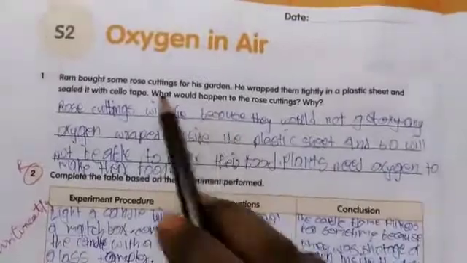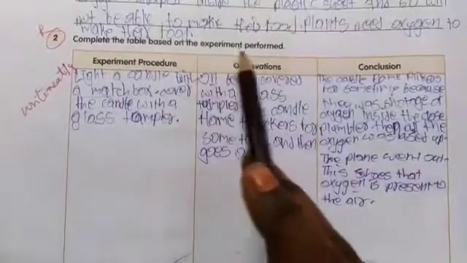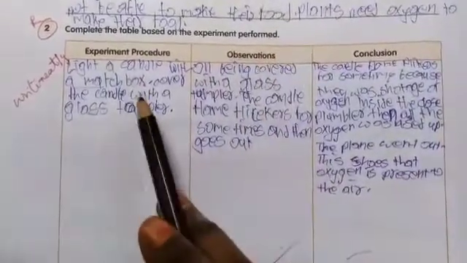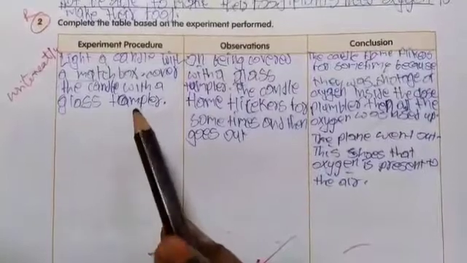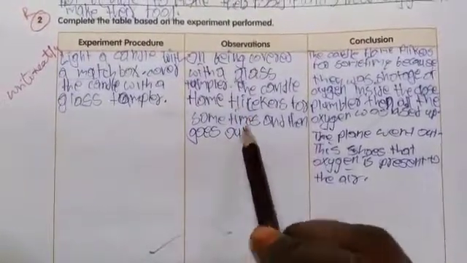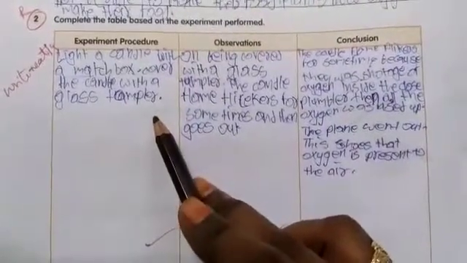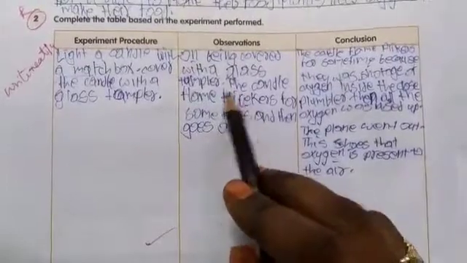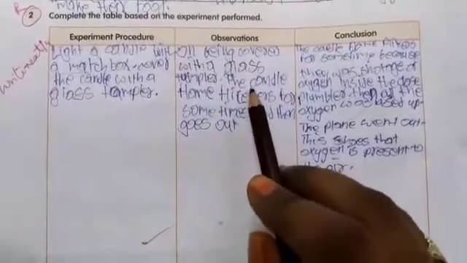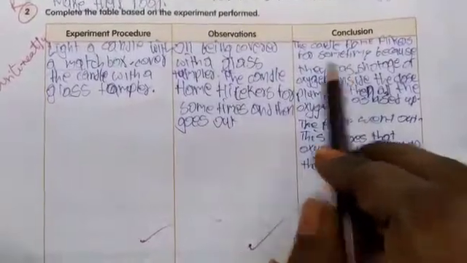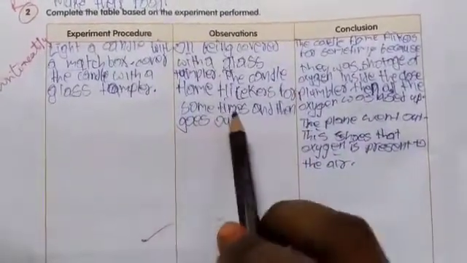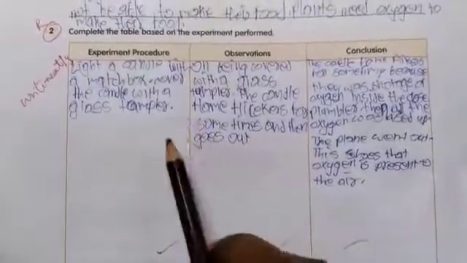From S2, oxygen in air. So from this you are going to write second one. Complete the table based on the experiment performed. So what experiment we have performed, you are going to write procedure and observation and conclusion part. So they may ask you to explain the experiment, and they may ask you what did you observe by this activity and what you can conclude by this activity. So you have to learn this experiment and write one time in your revision part children. From S2 you are writing second one.